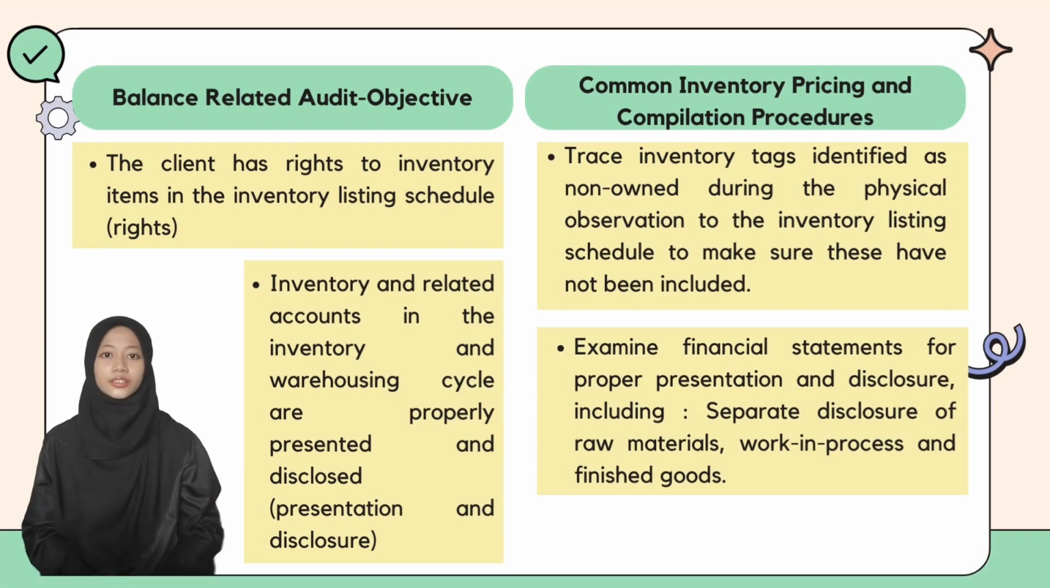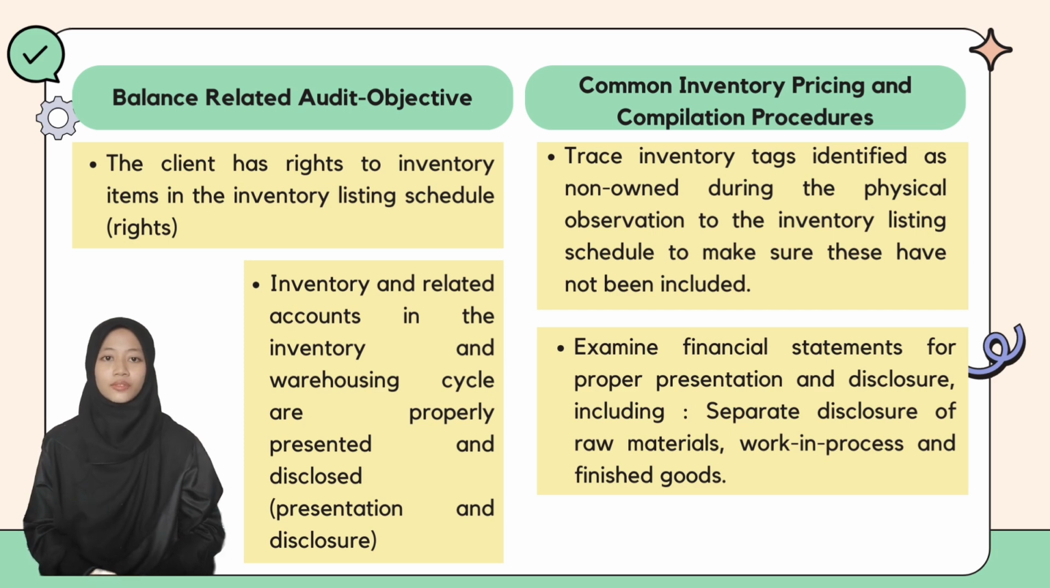The client has rights to the inventory items in the inventory listing schedule. An auditor can trace inventory tags identified as non-owned during the physical observation to the inventory listing schedule to make sure these have not been included.